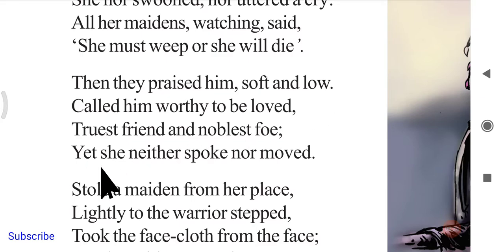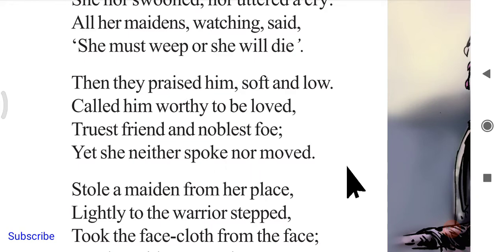Next, yet she neither spoke nor moved, though all the people started praising him, started speaking about his wonderful lovable character, and also started speaking about the friendship and the enmity that he made. Still, the woman is not crying. Okay, so she neither spoke nor moved.